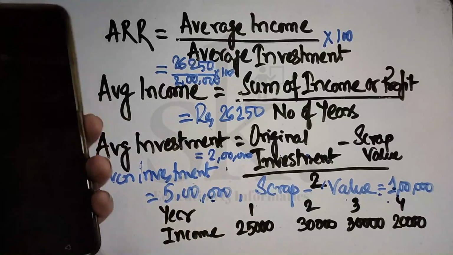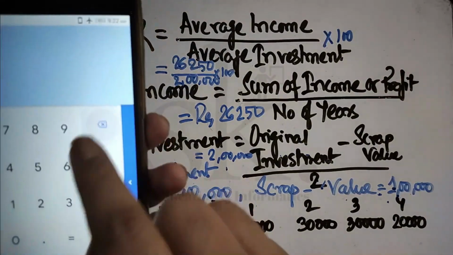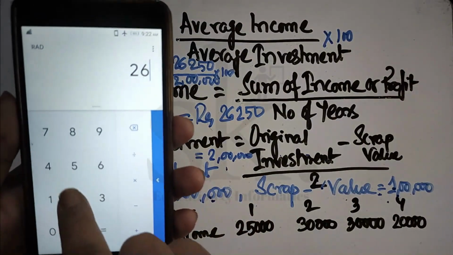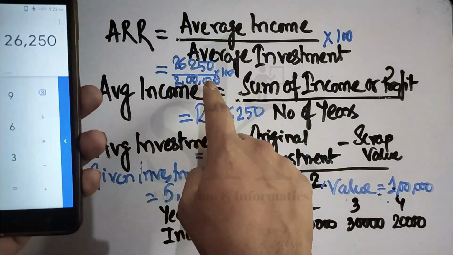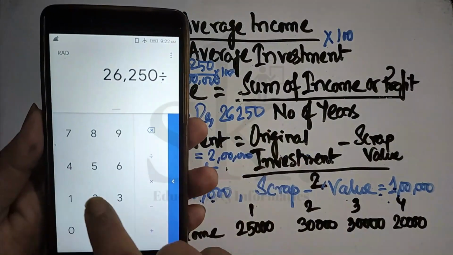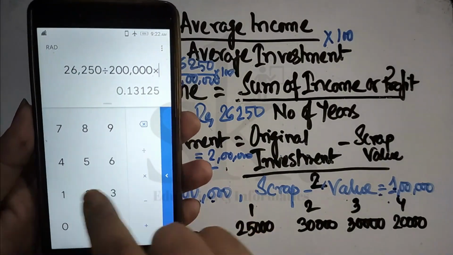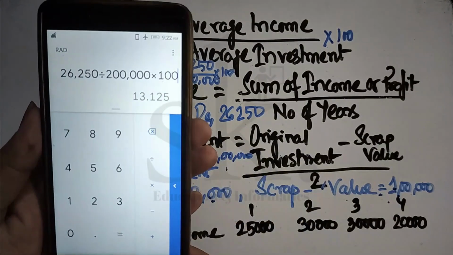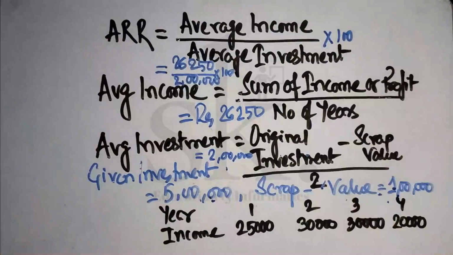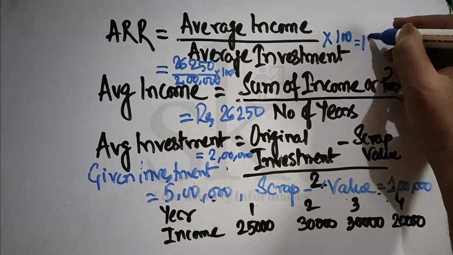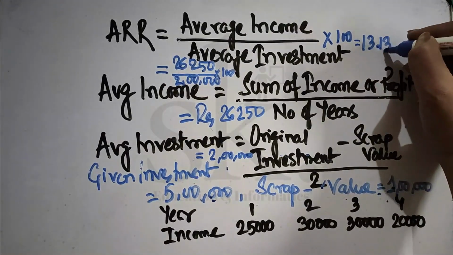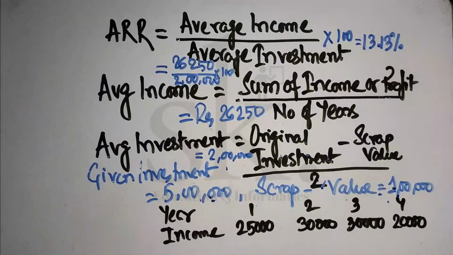So 26,250 divided by 2 lakhs into 100 gives me 13.13 or 13.12. So let's take 2 decimals. So it's 13.13%. So I hope it's clear.